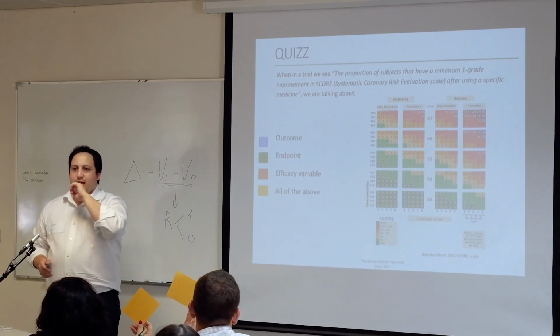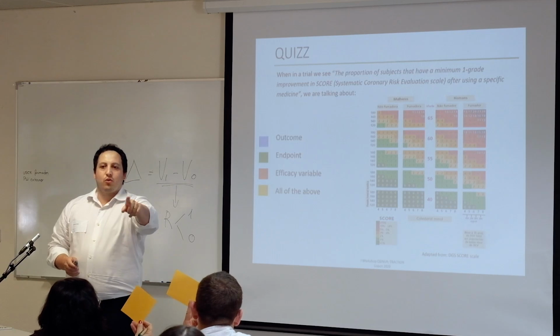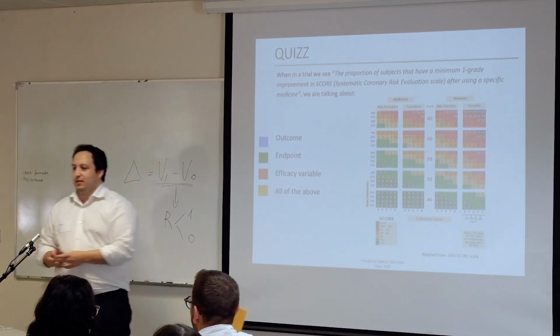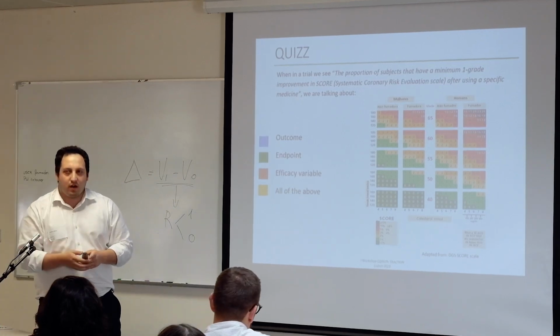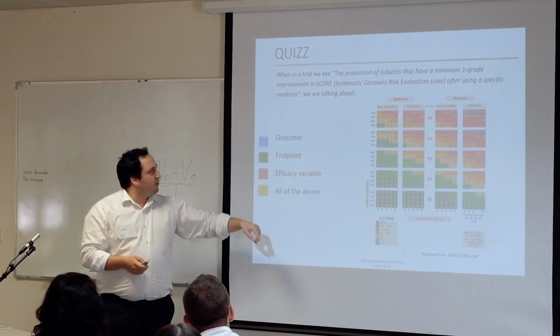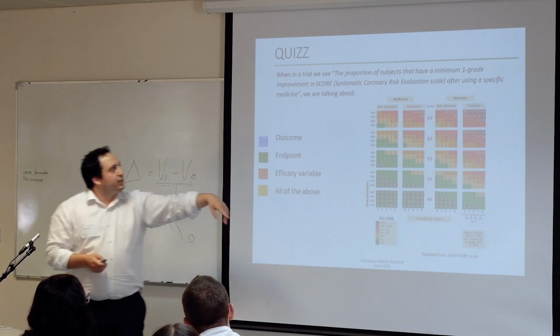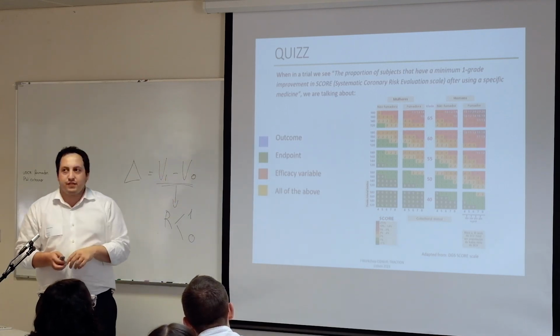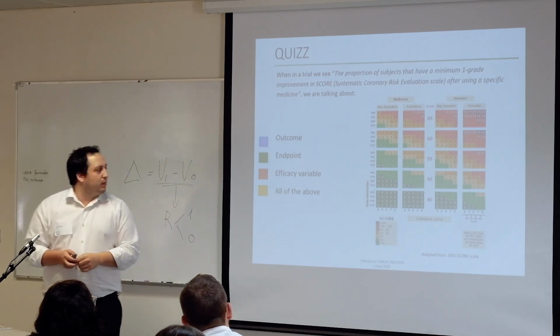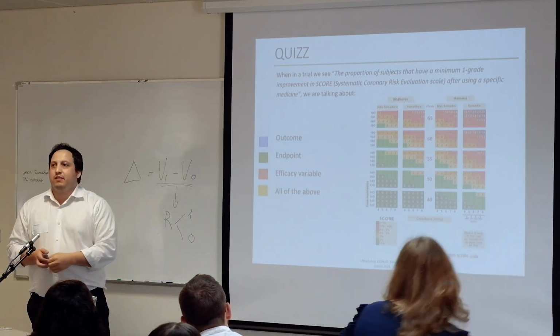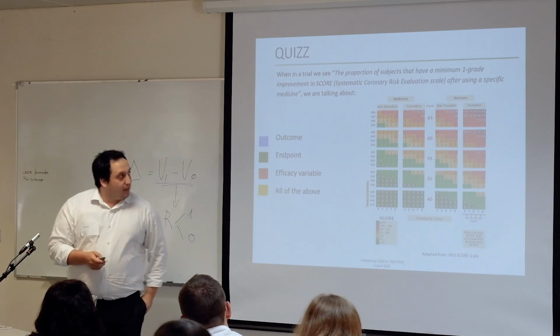Yellow, okay. Okay, yellow, greens, and yellow. Okay, most of you are correct. So all of the above. We have an outcome, which is the proportion of subjects. We have an endpoint, which is the score improvement. And we have an efficacy variable because we are comparing a medicine.